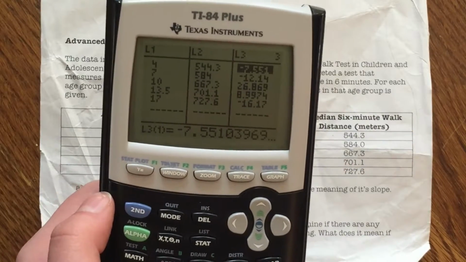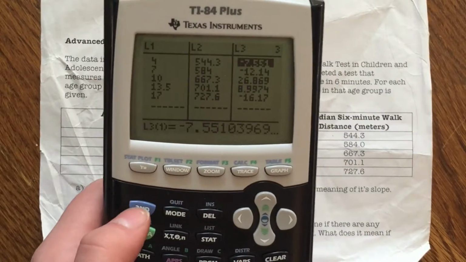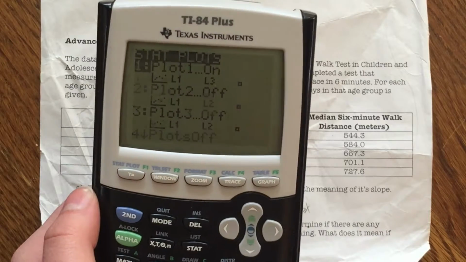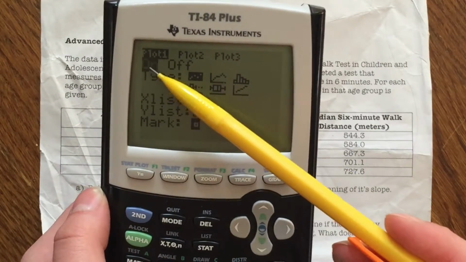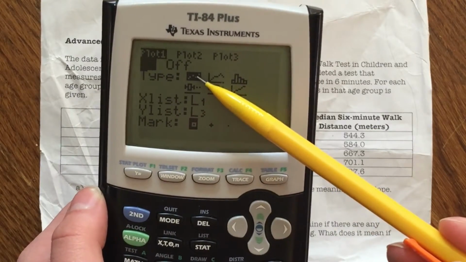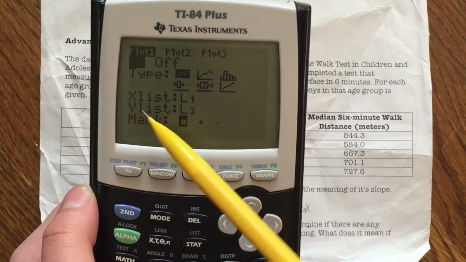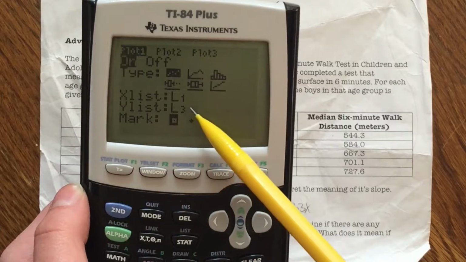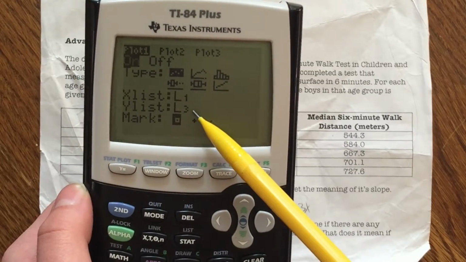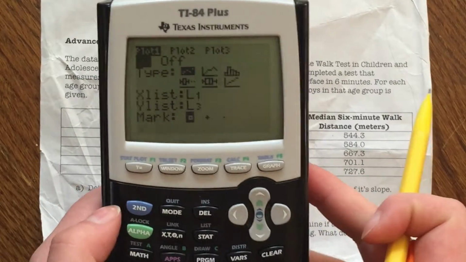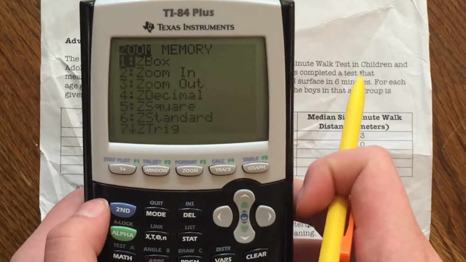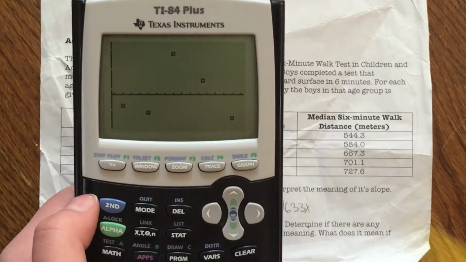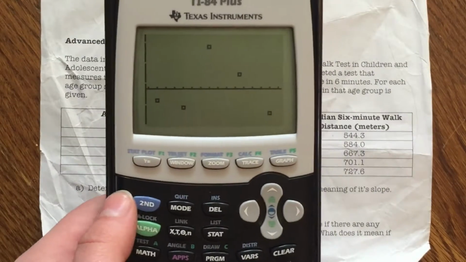Now, in order to graph it, we go to Second Stat Plot, enter. We again make sure that's turned on. We make sure we have our scatter plot chosen. And then the X list is still our L1 variables, but this time our Y list is our L3, or our residuals that we just calculated. So once you're there, you can click Zoom 9, and there it gives you your residual plot.